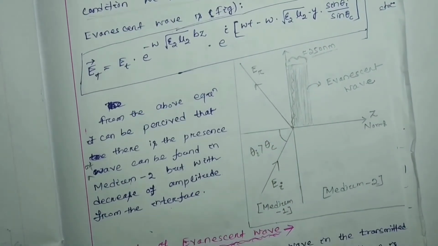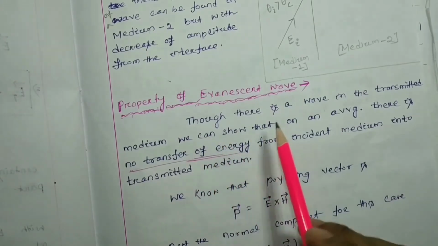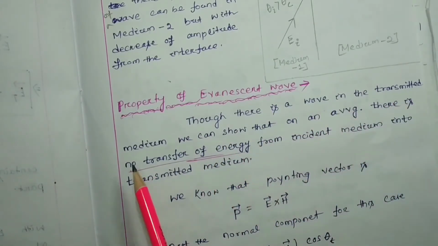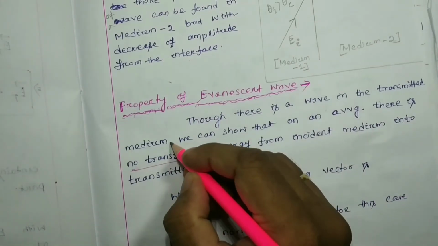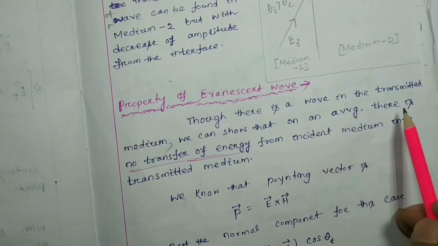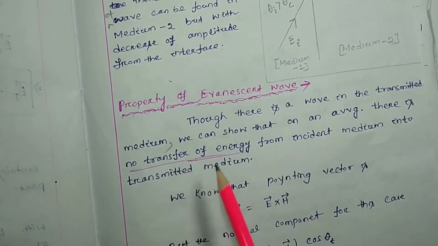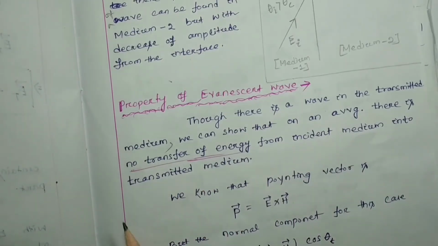Now, the property of evanescent wave. Though there is a wave in the transmitted medium, we can show that on an average there is no transfer of energy from incident medium into transmitted medium.